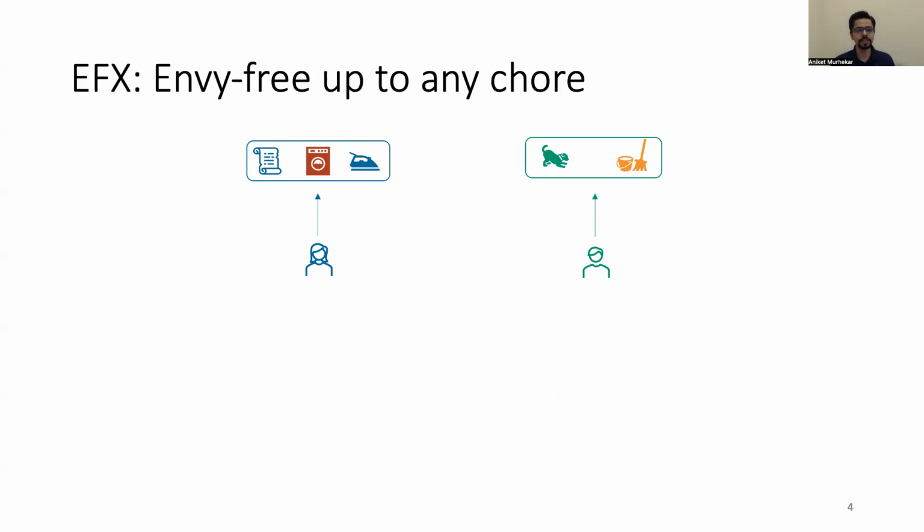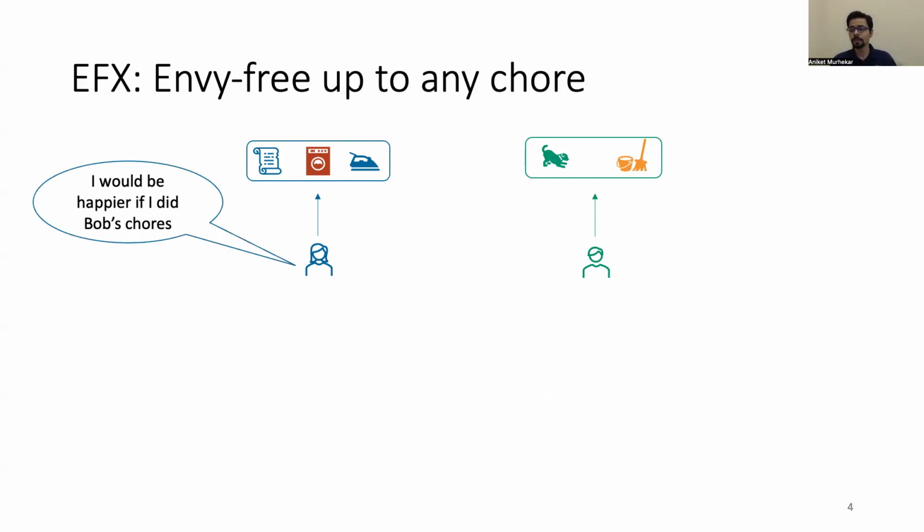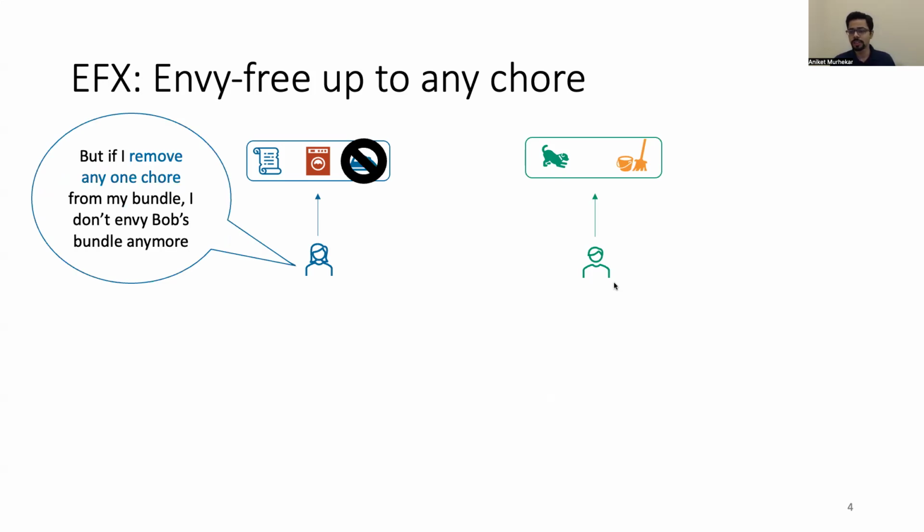This leads to the relaxation of envy-freeness called envy-freeness up to any chore, or EFX. So in an EFX allocation, Alice may concede that she does envy Bob, so she would be happier if she did Bob's chores. However, this envy would disappear if she removed any single chore from her own bundle. So the envy goes away if she removes this chore, or she removes this chore, or she removes this chore.